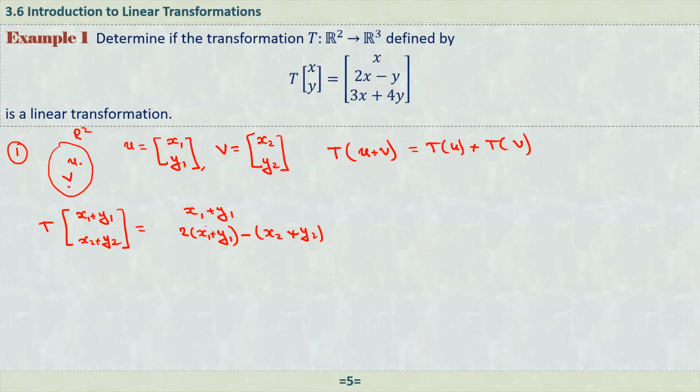And the last one is multiply the first component by 3 and the second component by 4 and add them up. So here we have 3 times (x1 plus x2) plus 4 times (y1 plus y2).